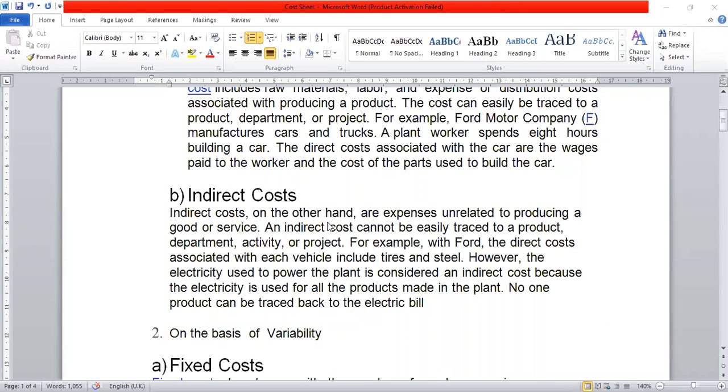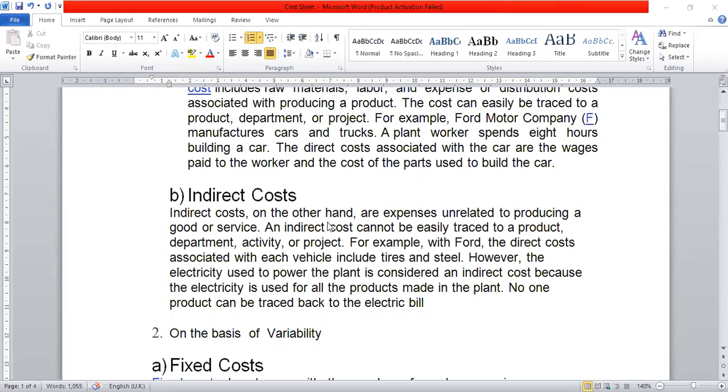Again, indirect cost has three types: indirect material, indirect labor, and indirect overheads. When we are talking about indirect material, in the case of a cloth manufacturing company, we are manufacturing shirts, dresses, different clothes. So thread is considered indirect because we cannot easily identify how much thread will be required for one shirt or one dress. So it is considered indirect, and likewise buttons for shirts, buttons for dresses.